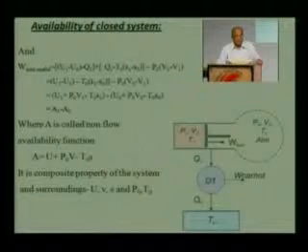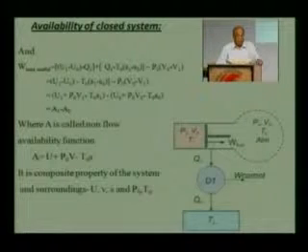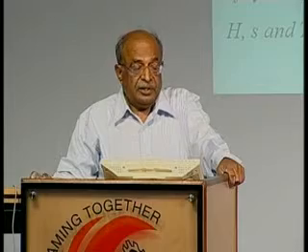So this is how we can find out the availability of a closed system, and we can find out what is the maximum work that can be obtained from the system when it comes to dead state with respect to the environment.